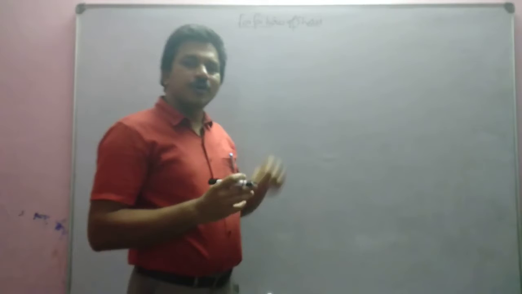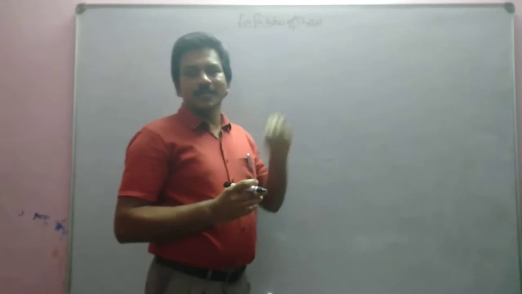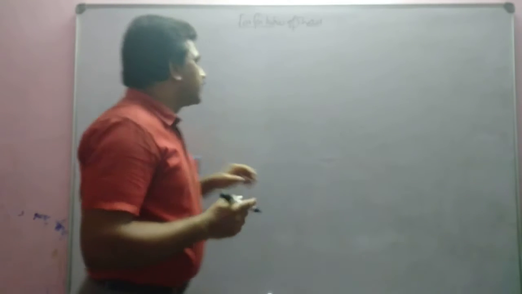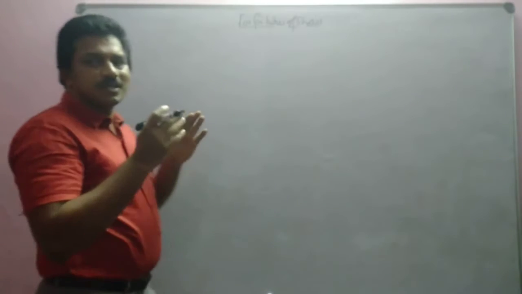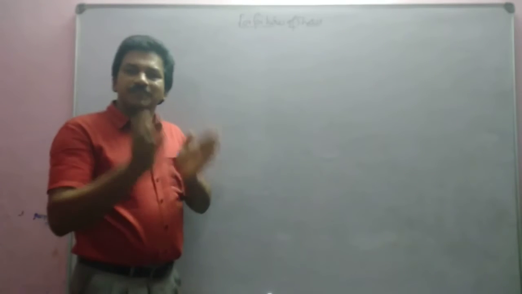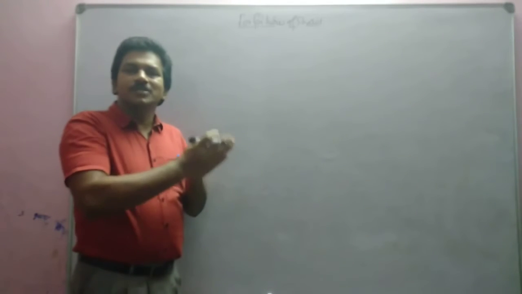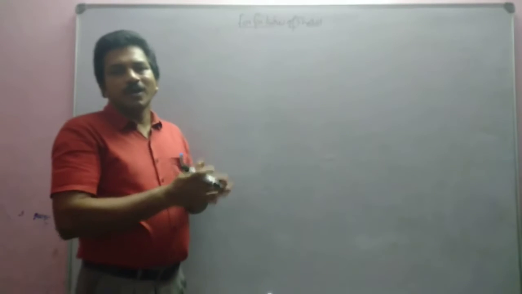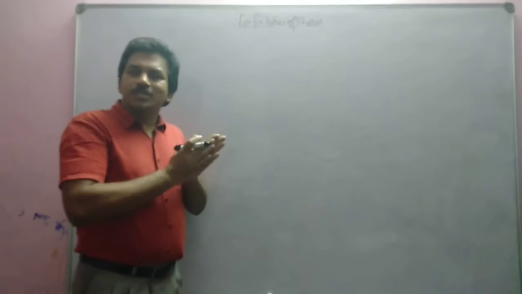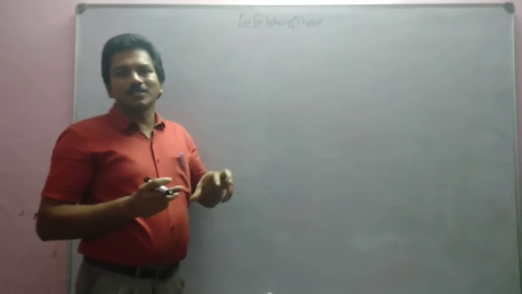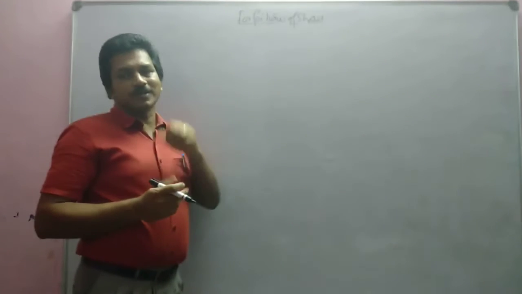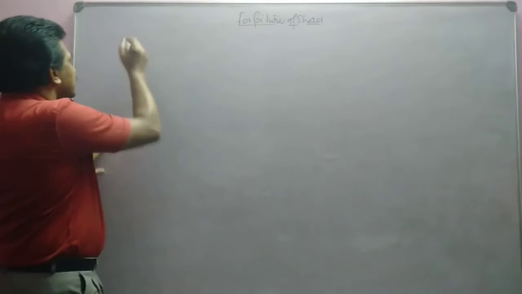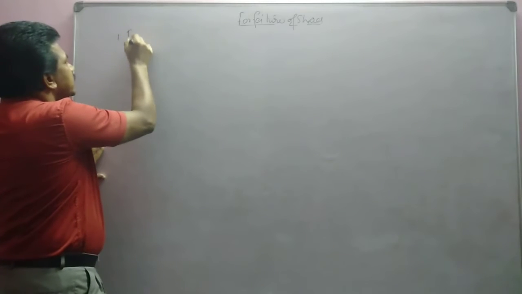Now we are going to see what the journal entry will be at the time of forfeiture of shares. The journal entry will be different when the shares are issued at par or face value and when the shares are issued at a premium. In both cases, the journal entry will be different. So let us discuss forfeiture of shares issued at par.